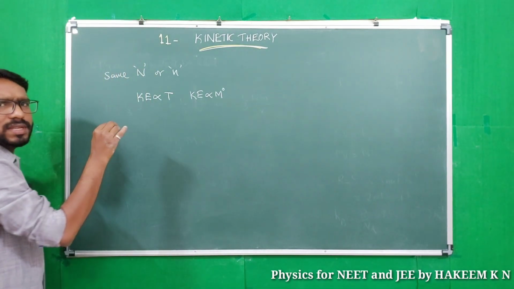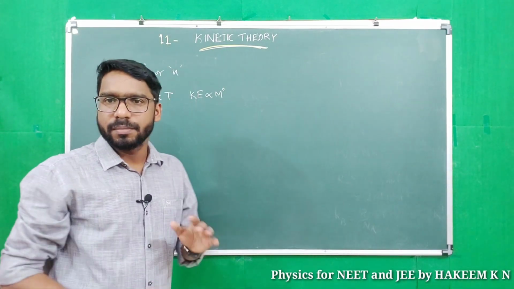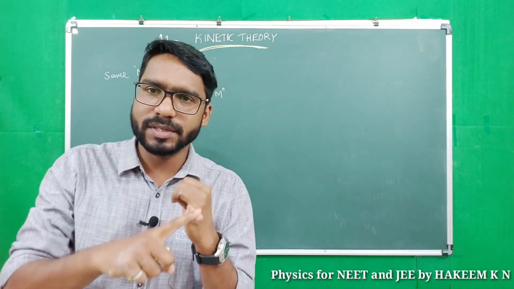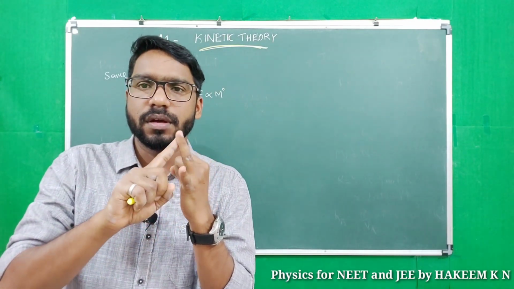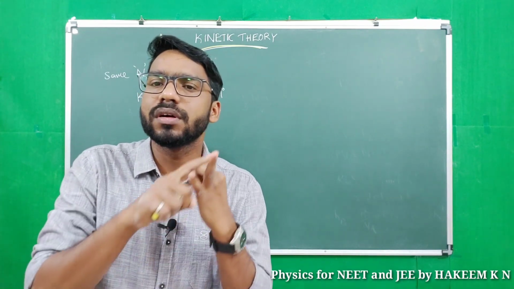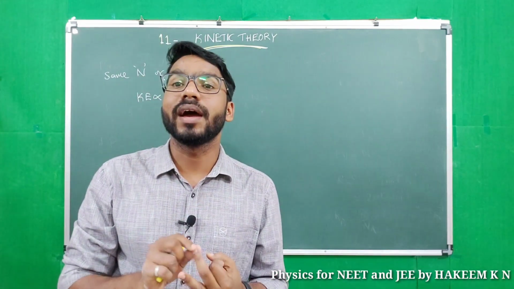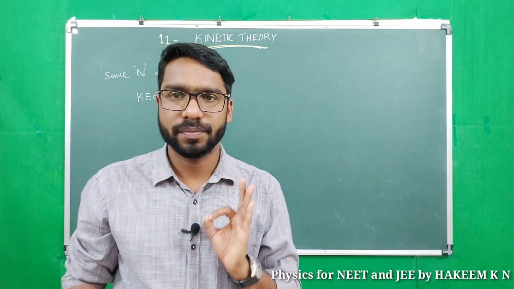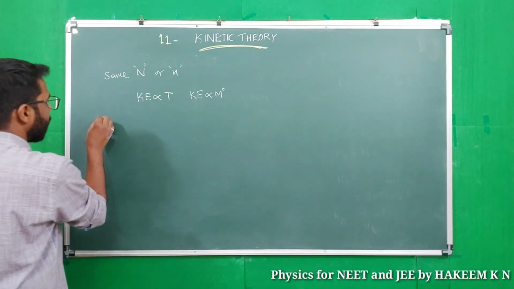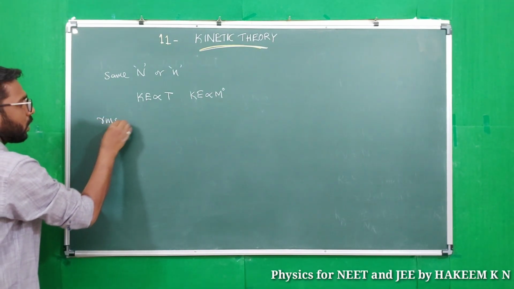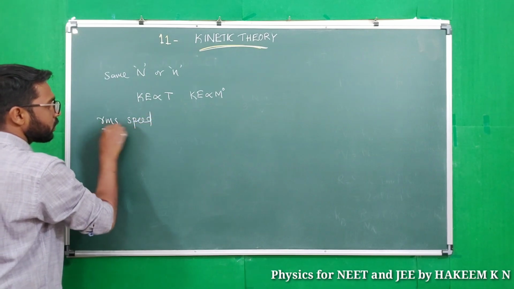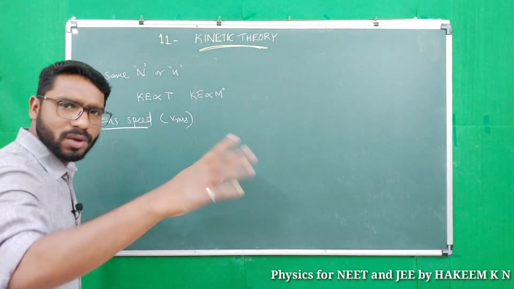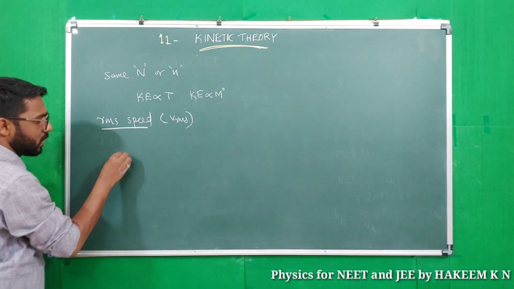Now, what is the equation of RMS speed? Gas molecules possess 3 types of speeds: root mean square speed, RMS speed, most probable speed or VMP, and average speed, that means mean speed, VAV. Okay, to find RMS speed, we will use the symbol VRMS, or you can use C also.